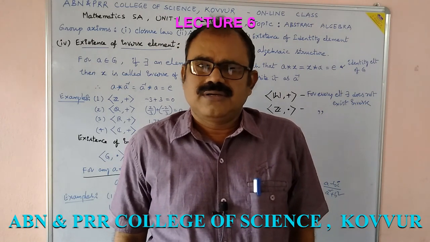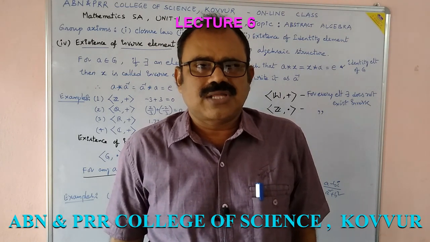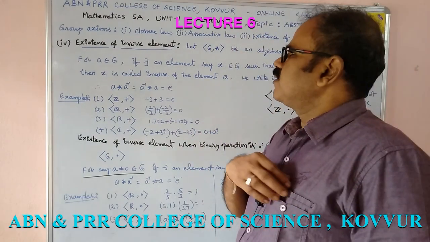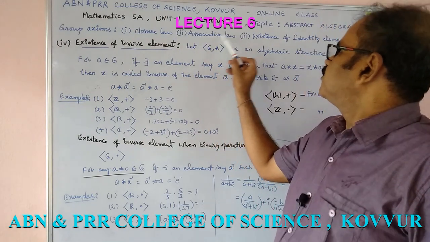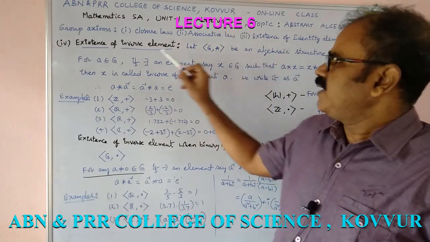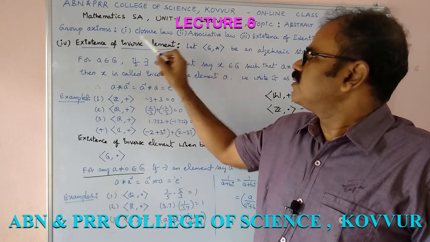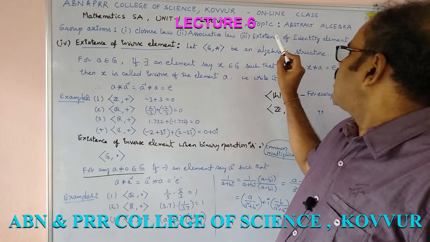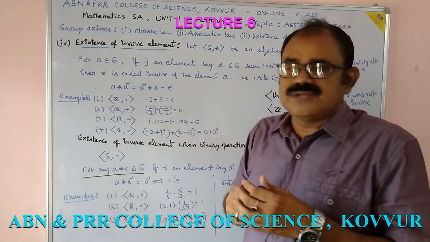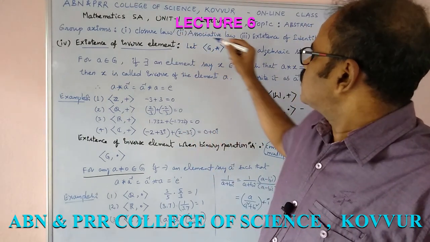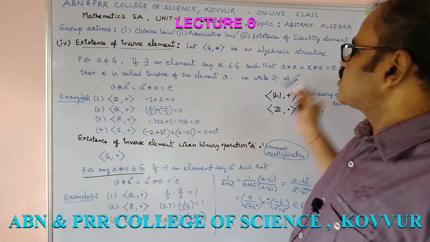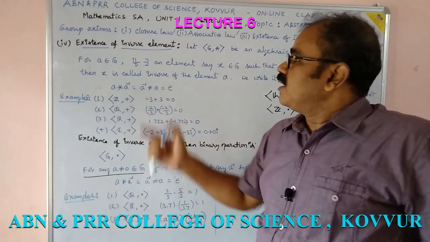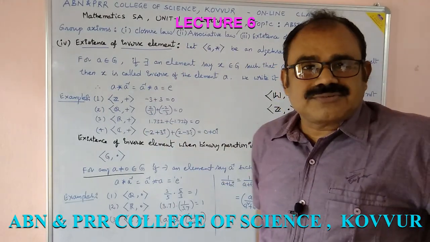Afterwards, we have been discussing the group axioms. What are the group axioms? The group axioms are closure law, associative law, existence of identity and existence of inverse. All the four laws are said to be group axioms. We have already discussed closure law, associative law and existence of identity in the previous lectures. Now I am going to explain existence of inverse element.